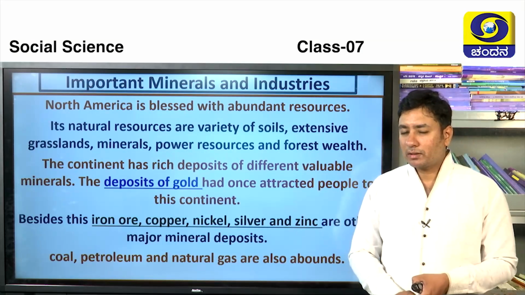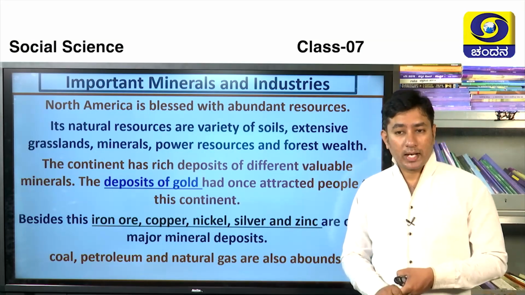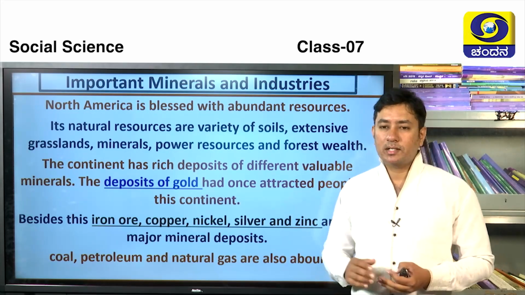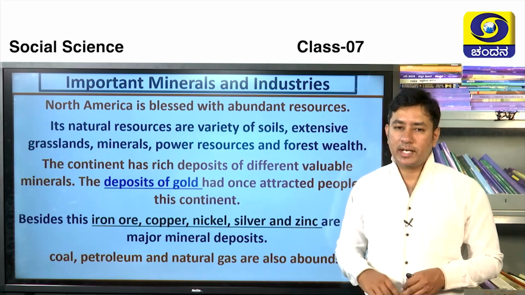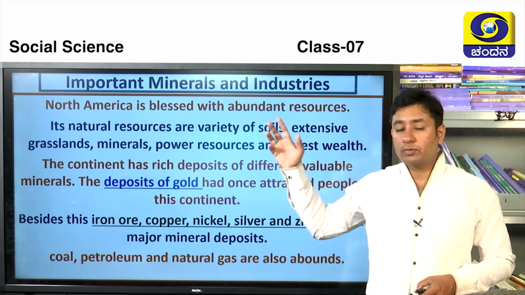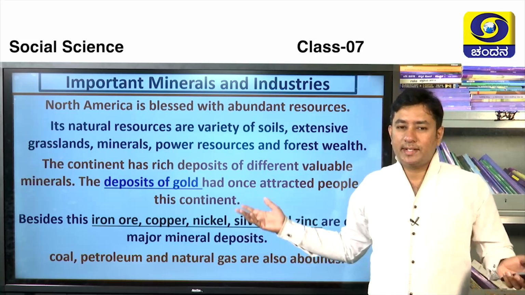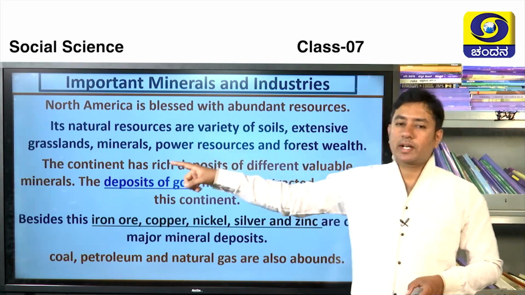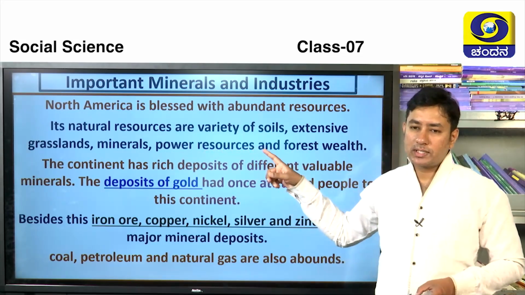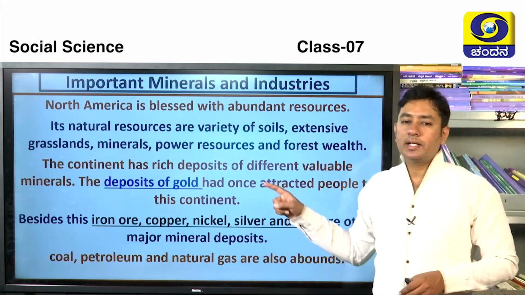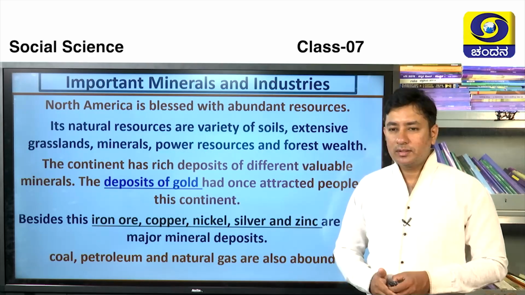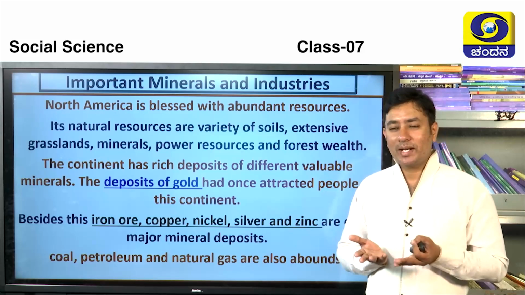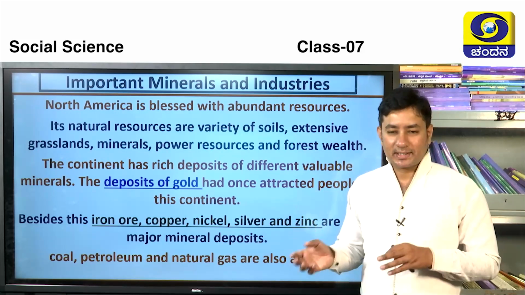The North American continent is a very newly found land. You know that. Recently it was discovered. Obviously the minerals are more here. We have sound resources here. So North America is blessed with abundant natural resources, and the natural resources are a variety of soil, extensive grassland, minerals, power resources and forest wealth. The continent has rich deposits of different valuable minerals. Which are those? In the entire world it is known for gold. Gold is extensive here.